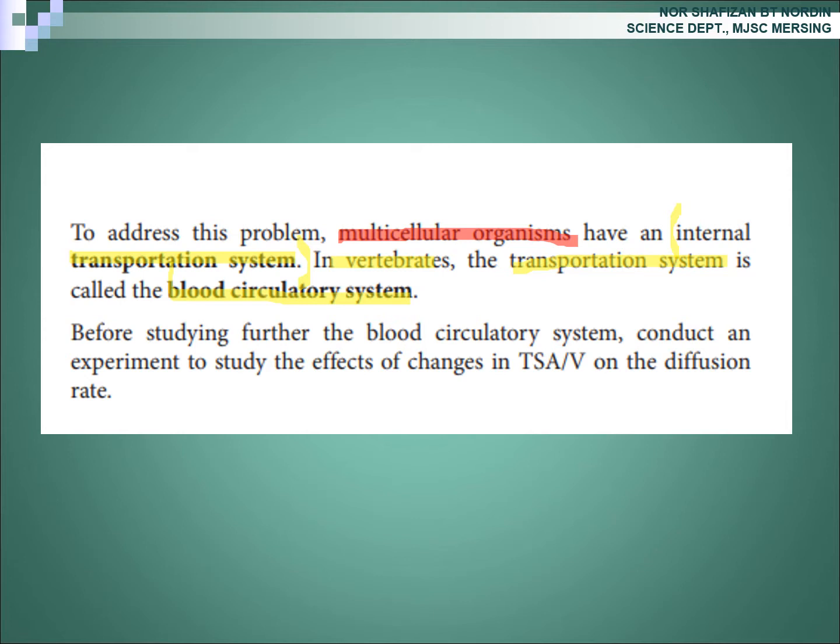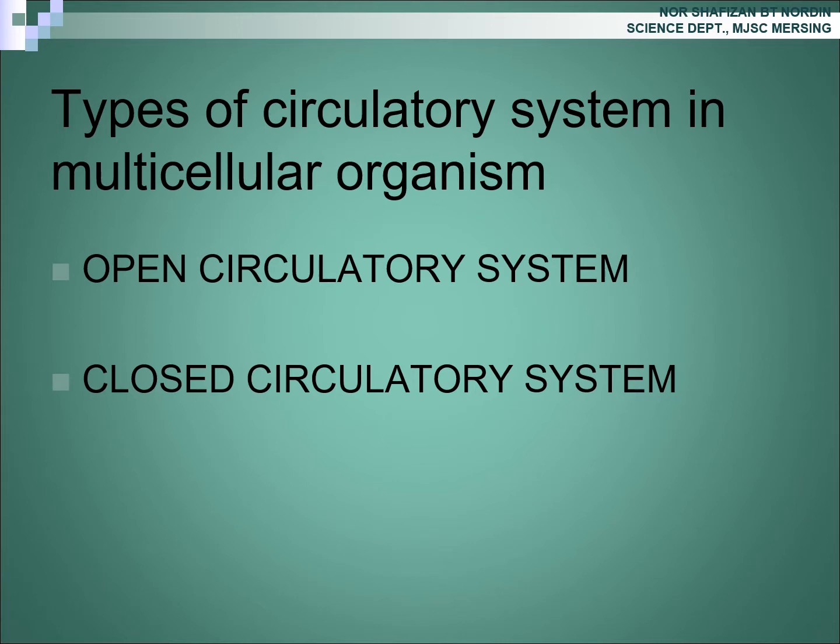Alright, so before studying further the blood circulatory system, conduct an experiment to study the effect of changes in TSA over V on the diffusion rate. So, in this video, we learn by theory first, and then after this we are going to carry out the experiment. Okay, class.